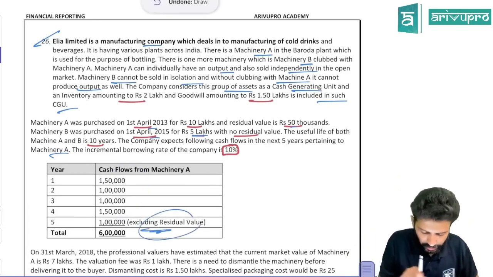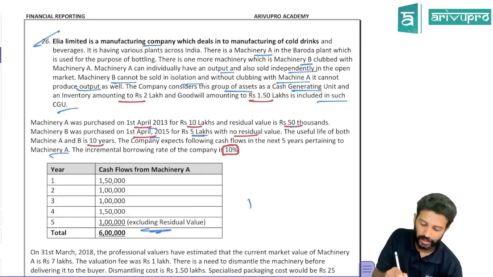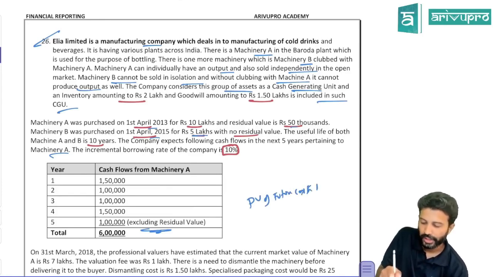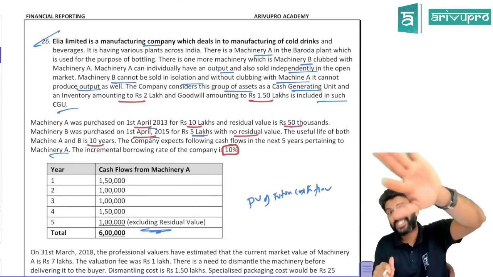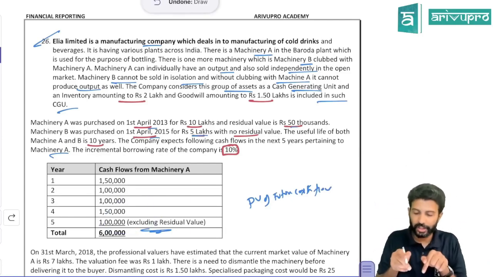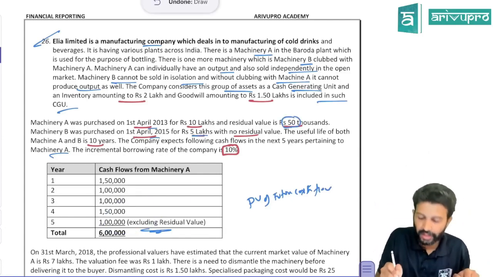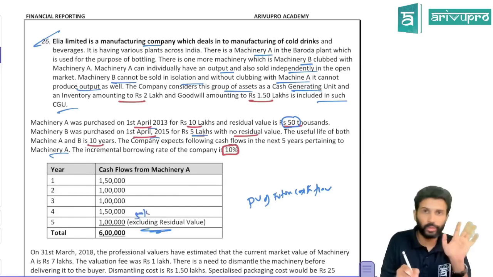But one check: they've told us the cash flows exclude residual value. We already know how you get value in use. Value in use is nothing but the present value of future cash flows. These future cash flows include the benefit you will get by using the asset, and also the residual value if you are getting it, which should also be considered, but they have not considered it. This is one hidden adjustment. Does machinery A have a residual value? Yes, it has 50,000. That also needs to be considered for your value in use calculation.